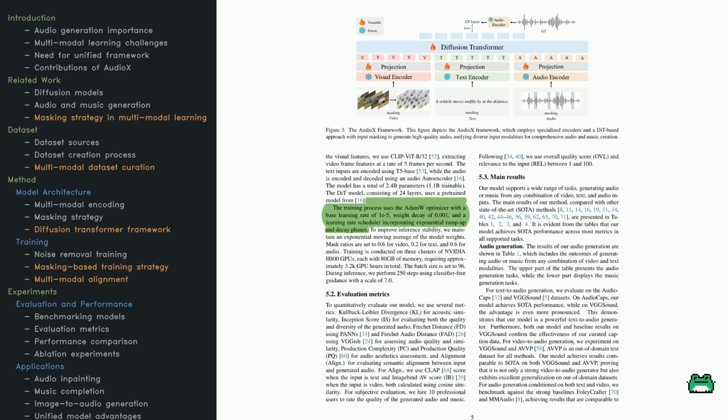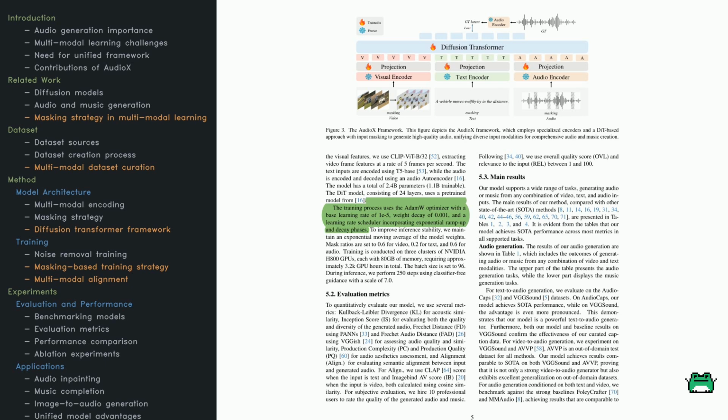Let's look at the overall pipeline in more detail. Check out the diagram here. You'll notice that each input, video, text, and audio, goes into its own encoder first. The visual encoder is fed frames at a rate of 5 frames per second to extract features over time. The text encoder converts sentences into meaningful embeddings, courtesy of a language model. Meanwhile, the audio encoder reconstructs audio from any existing sound input.